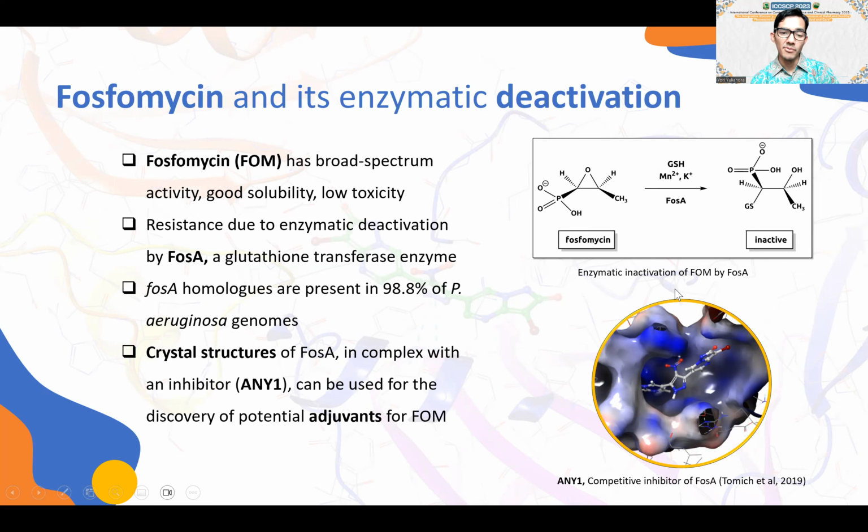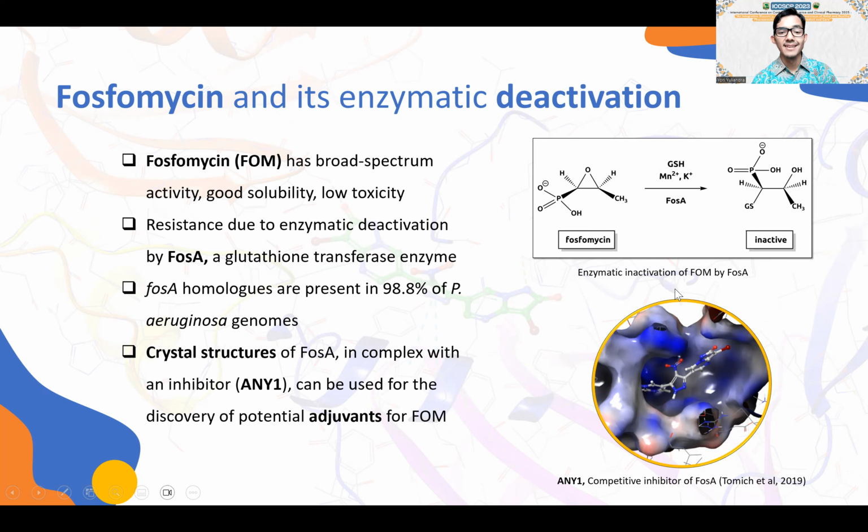Previous studies reported that the homologs of FosA are present in the genomes of many bacteria. For example, in 98.8% of Pseudomonas aeruginosa genomes. With that being said, FosA is a promising and novel target for the development of antibacterial agents. This is because inhibiting this enzyme will potentiate the activity of fosfomycin.